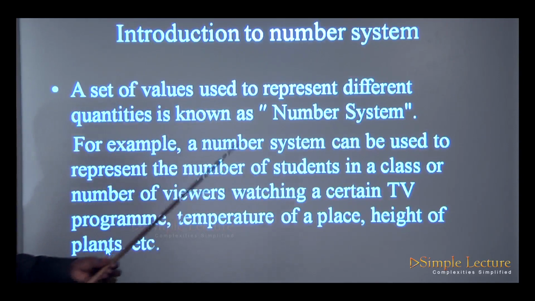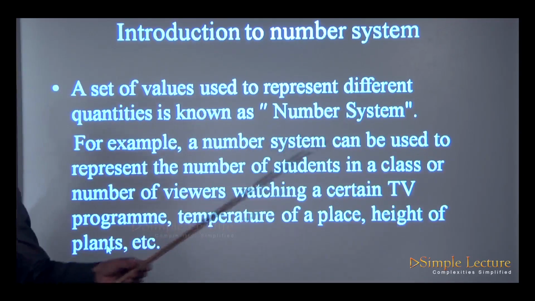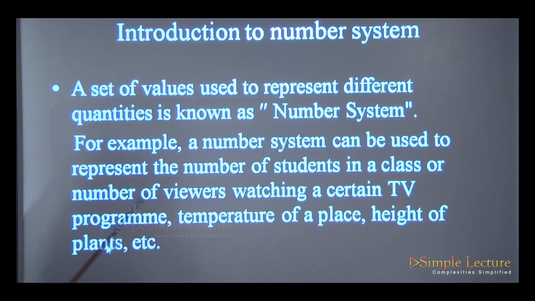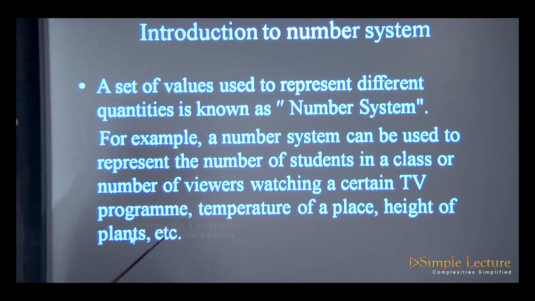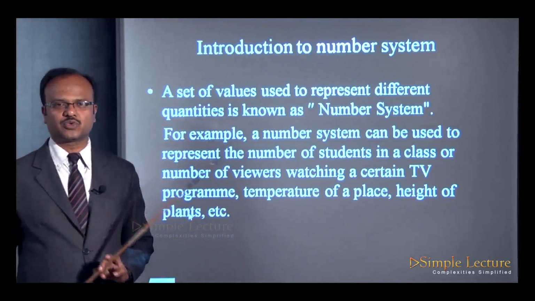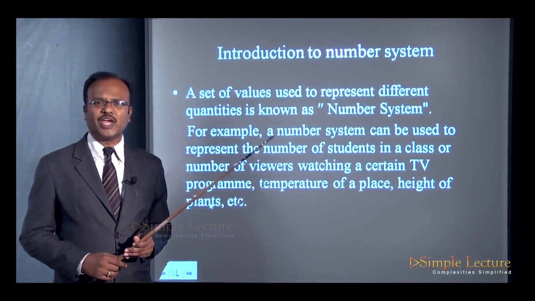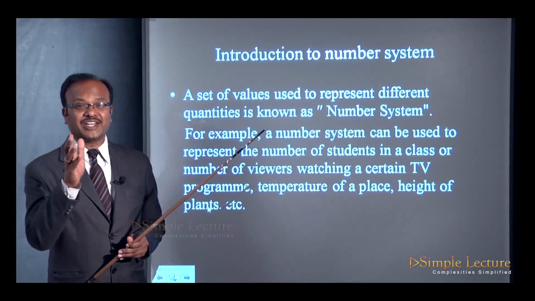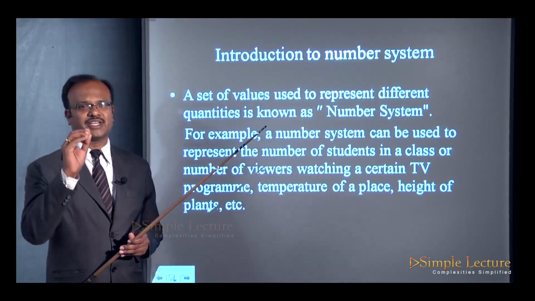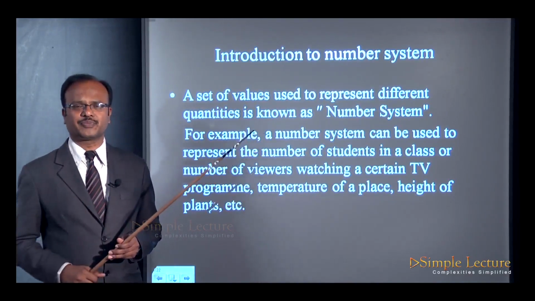For example, a number system can be used to represent the number of students in a class, or the number of viewers watching a certain TV program, the temperature of a place, height of the plants, weight of the students. Like this, you can take countless examples wherein all these examples involve the quantity representation by a set of values, and we call them as the number system.